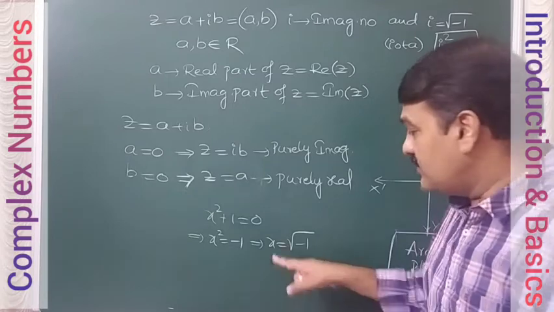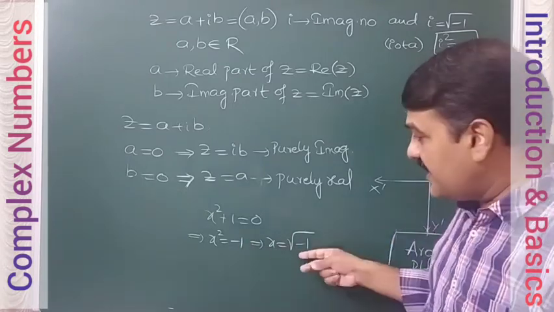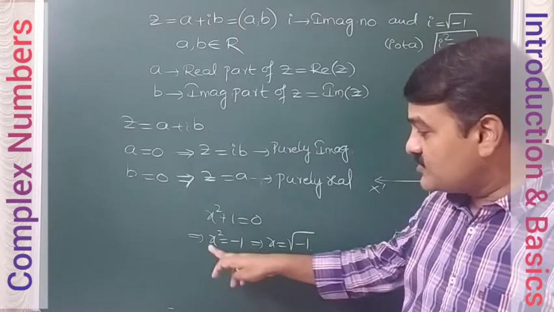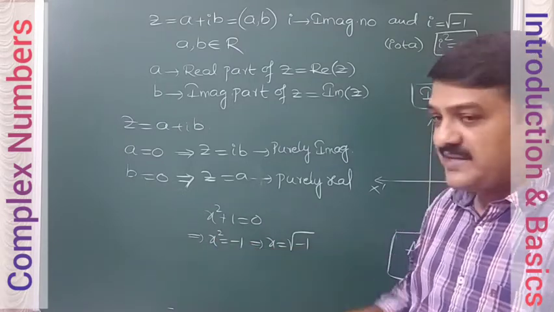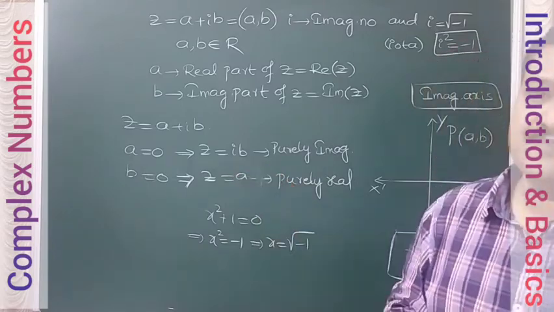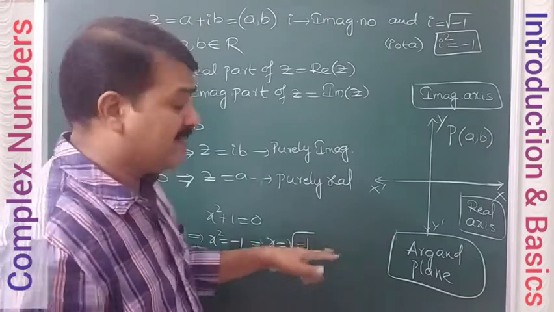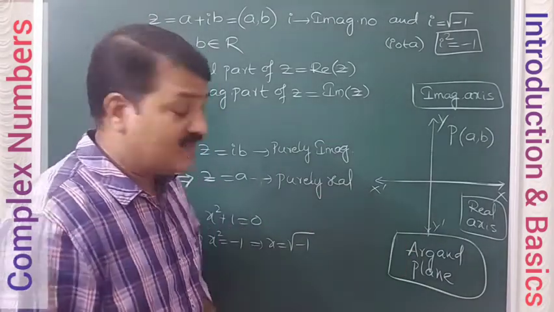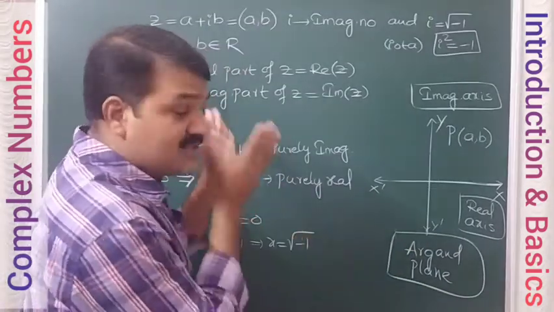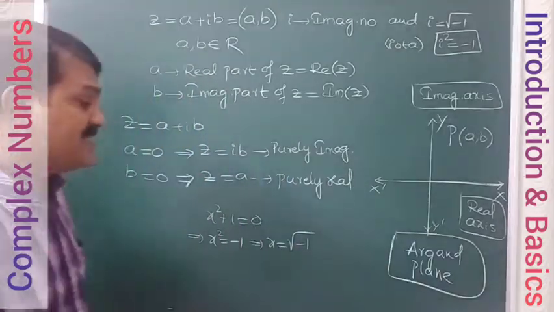The square root of a negative number is definitely not a real number. And for any real number, by squaring it, will you get minus 1? Definitely not. So this is not covered in real numbers. The square root of a negative number is generally not defined. So to define numbers of this kind, we introduce the complex number system.